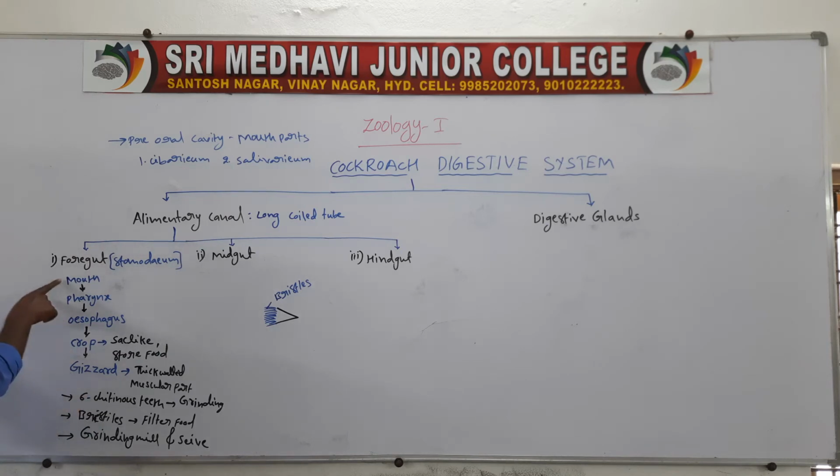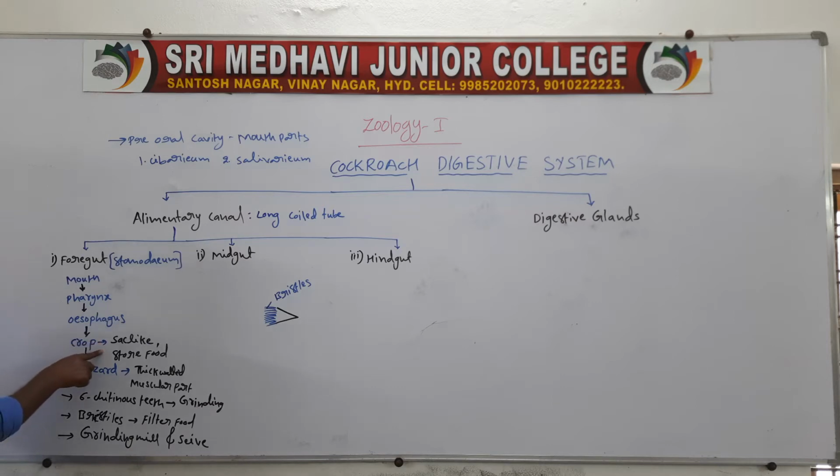Next one, the mouth opens into the pharynx. The pharynx opens into the esophagus. The esophagus opens into the crop. The crop opens into the gizzard.